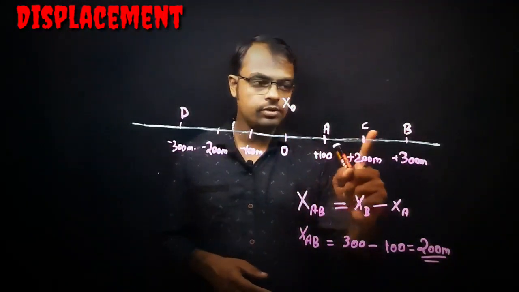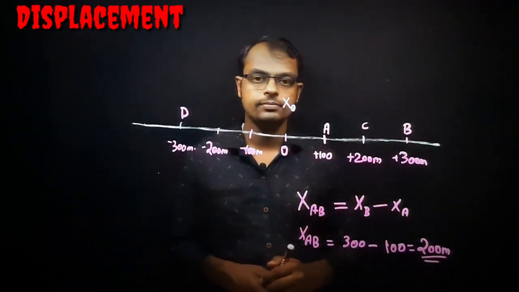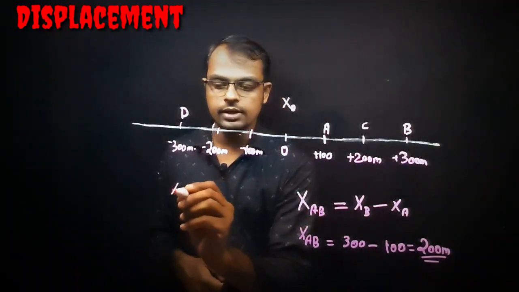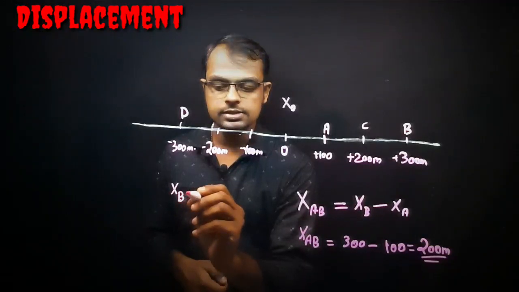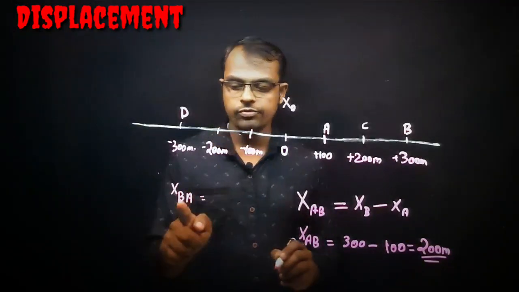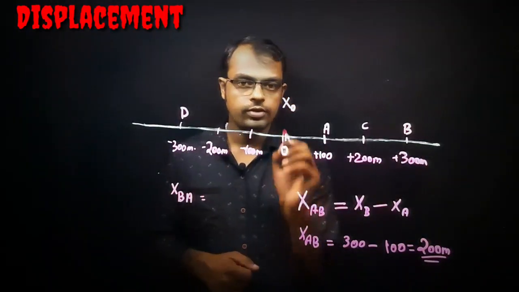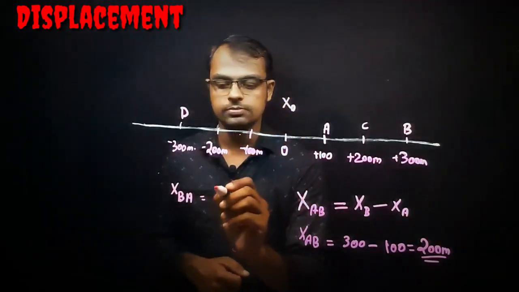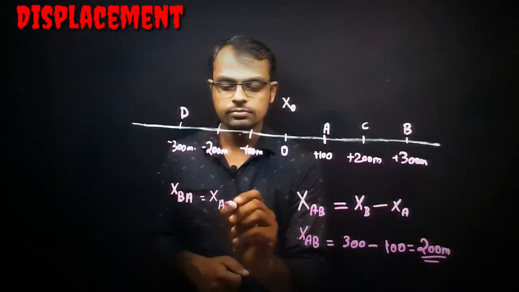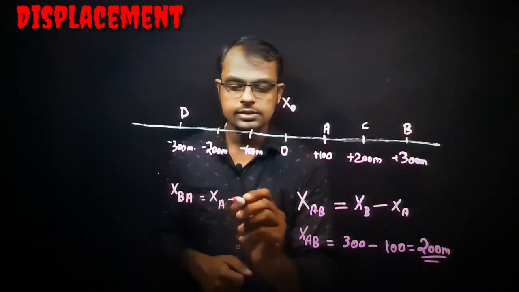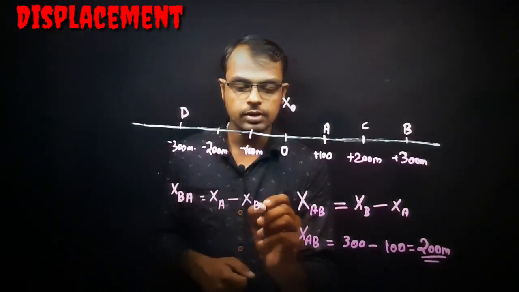Now our body is traveling from B to A. So what can we write here? The displacement XBA. The formula is final position minus initial position. So we can write XA, this is the final, since it is coming from B to A, minus XB.